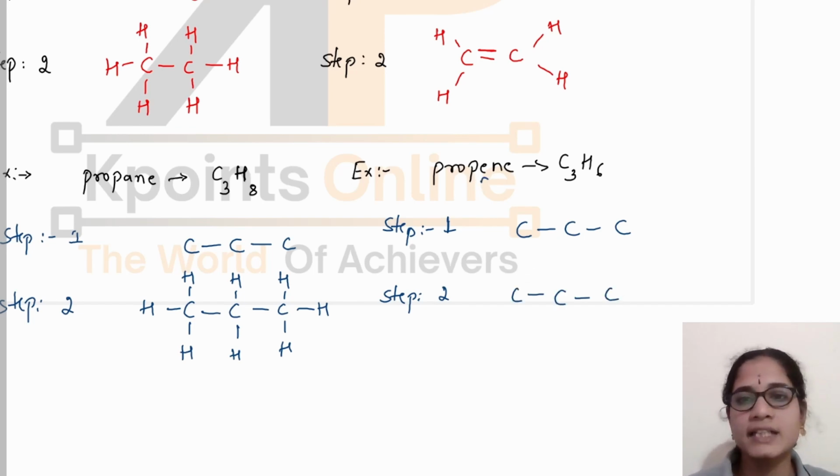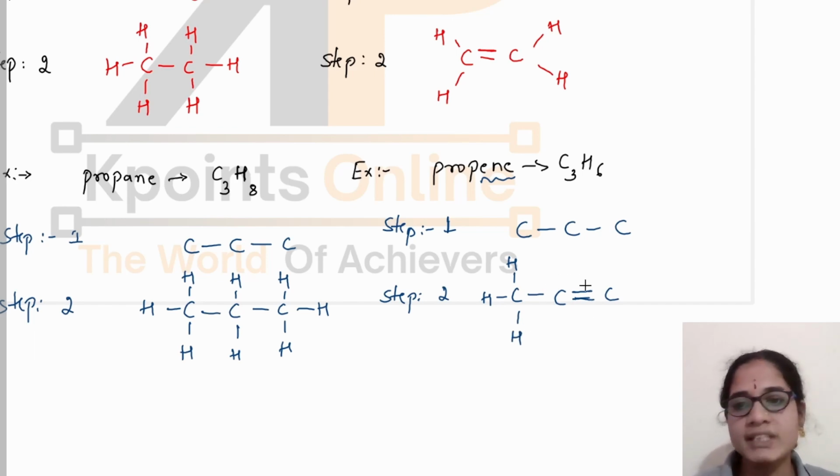Again, see here, it is propene, which means it consists of a carbon-carbon double bond. So I can write one double bond between the carbon atoms. Now write the number of hydrogen atoms. Here there is one bond, which means it still needs 3 bonds. So 1, 2, 3 hydrogen atoms.